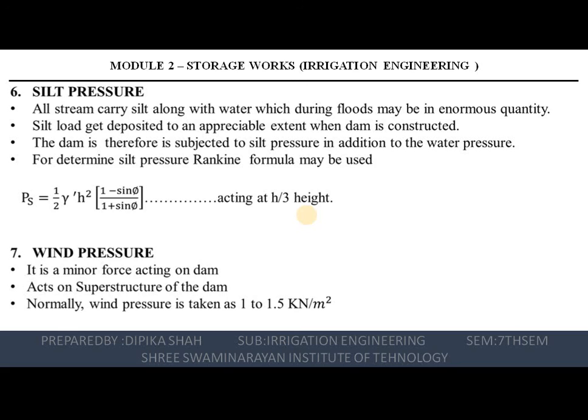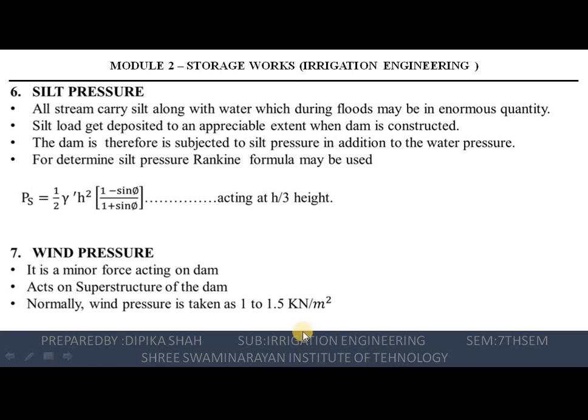The next is wind pressure. It is a minor force acting on a dam, acting on the superstructure of the dam. Normally wind pressure is taken as 1.5 kilonewton per meter square. Wind pressure is not a significant force and therefore sometimes not considered in the design of the dam.